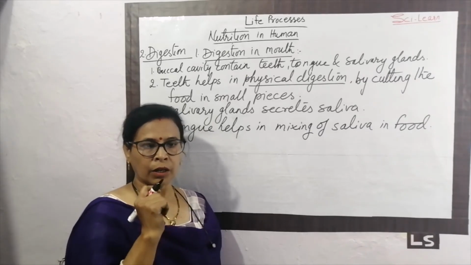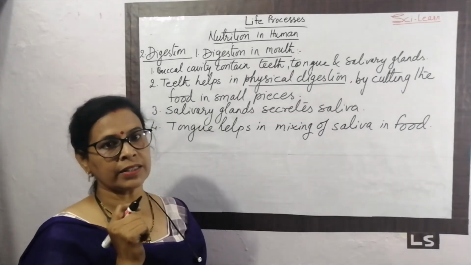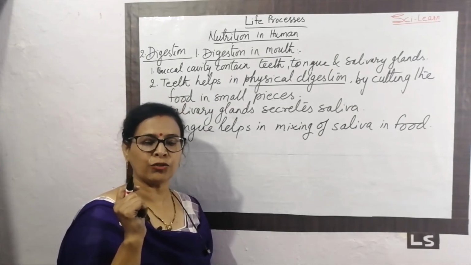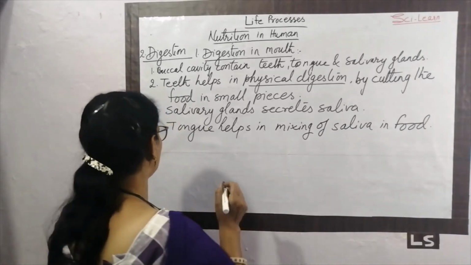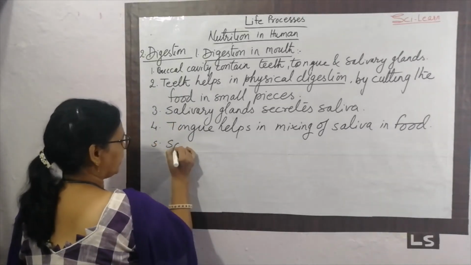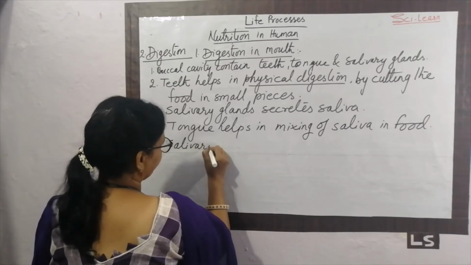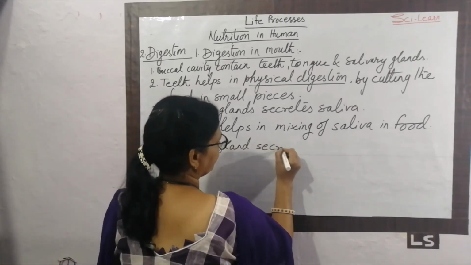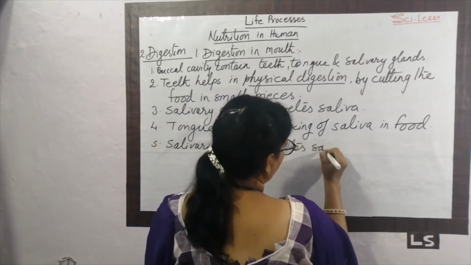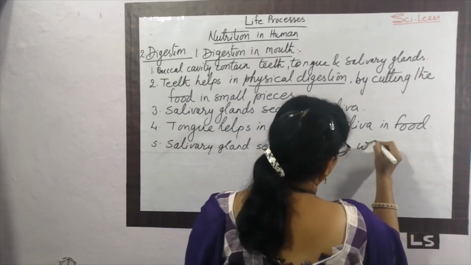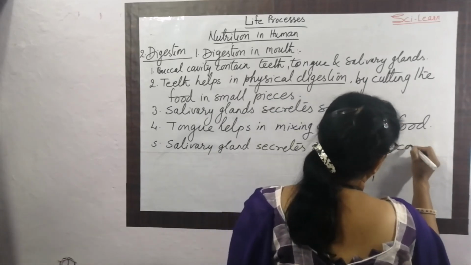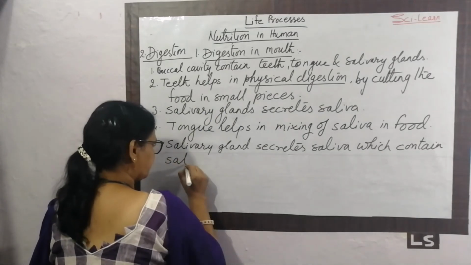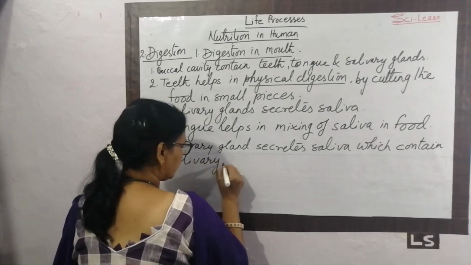Now, what is the role of salivary gland? Salivary gland secretes saliva, and saliva is important for digestion of starch present in our food. Saliva which contain salivary amylase.